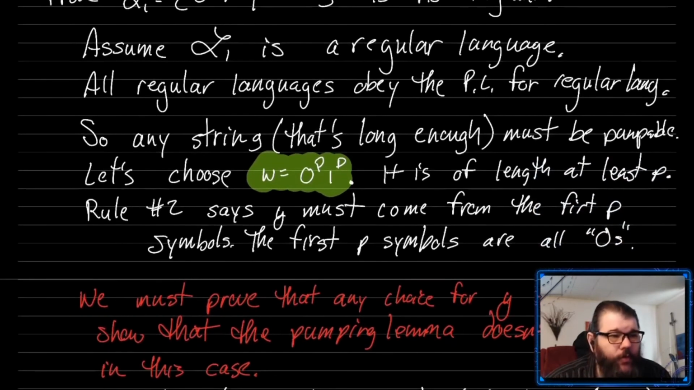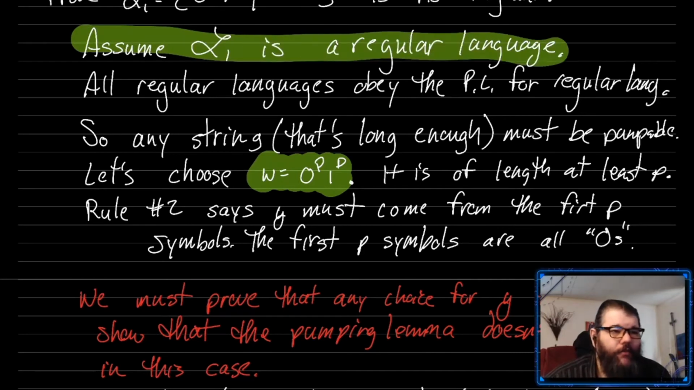So we have to prove that no matter what choice of y we make in this first p symbols, it's not pumpable. And if we can show that there's no way to pump any choice for y, then we can show that this language doesn't actually obey the pumping lemma for regular languages. And using that contrapositive or proof by contradiction, we've then shown that our original assumption that's way up here must have been wrong, right? So what we need to do now is say, hey, no matter what choice you make for y, consider all possible choices for y. None of them will work.